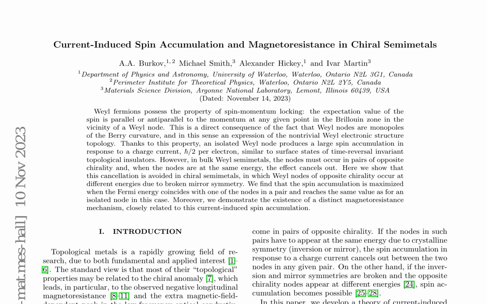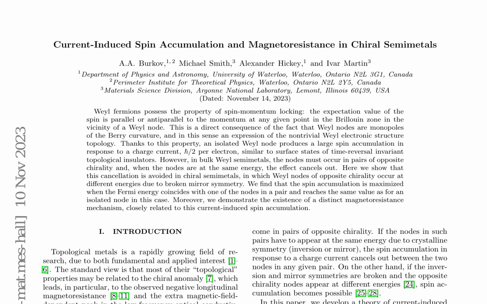Weyl fermions in topological metals exhibit spin momentum locking, a property resulting from the Berry curvature monopole nature of Weyl nodes. This leads to current-induced spin accumulation, which is maximized when the Fermi energy coincides with one of the nodes in a pair and reaches the same value as for an isolated node. However, in bulk Weyl semimetals, nodes must occur in pairs of opposite chirality, cancelling out the effect.